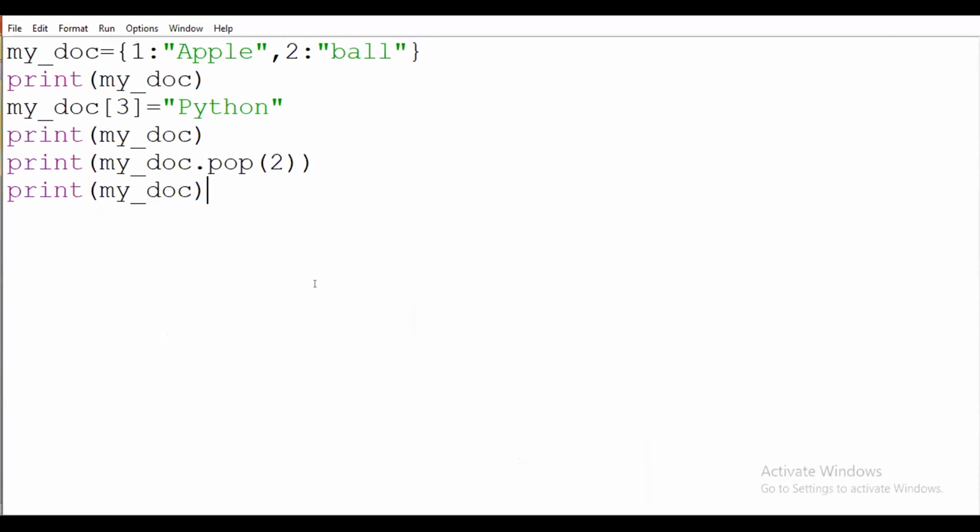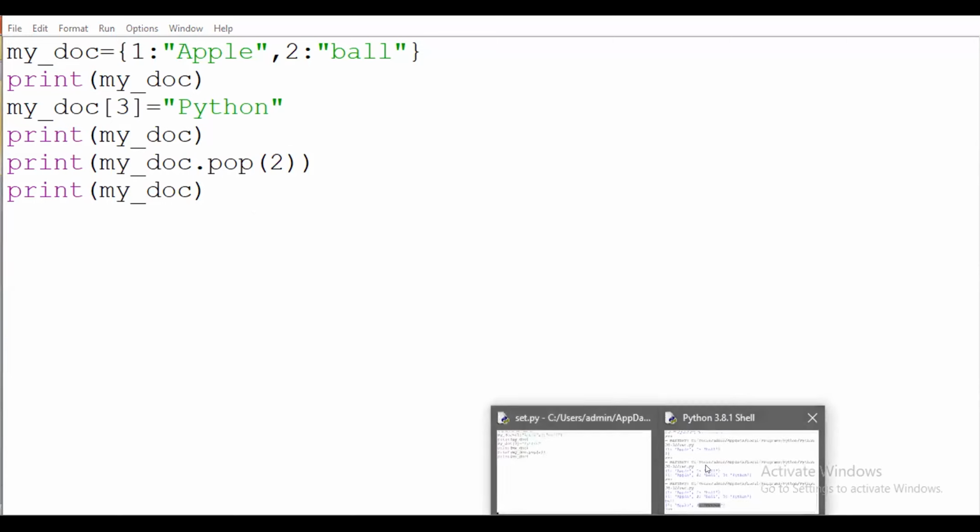Clear. You have to find the difference between clear and pop. Clear means it will totally clear all the elements present in our dictionary. But the pop operation means I am deleting or removing some specific element. So you have to see the difference in output.